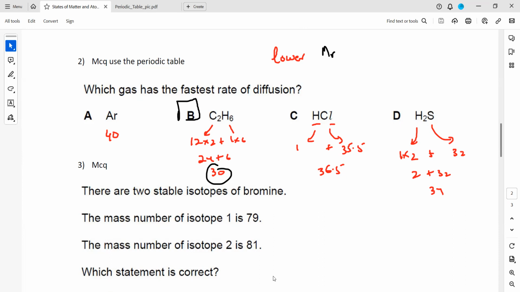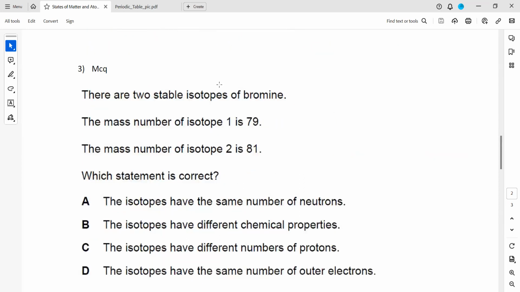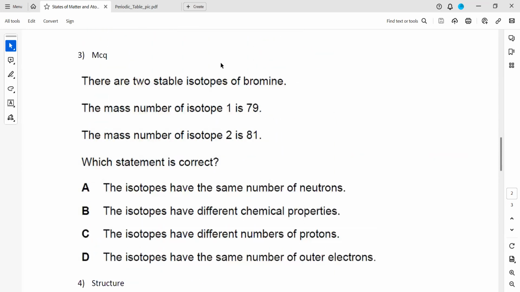The gases which have a lower relative molecular mass will move faster than the gases which have a higher relative molecular mass. In question 3, there are two stable isotopes of bromine.